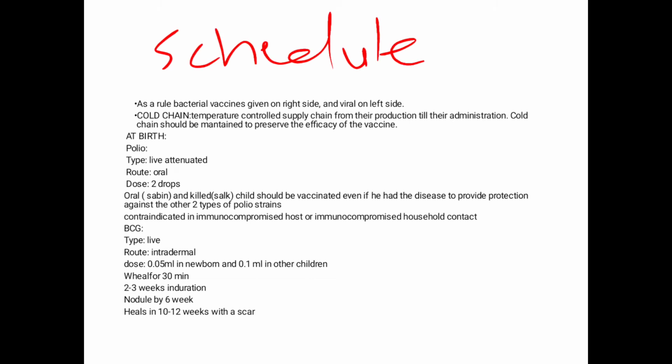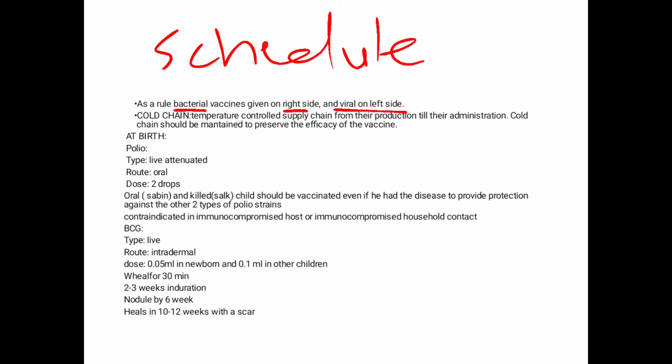Now we'll be coming to the schedule that is usually followed, and this schedule includes both EPI and non-EPI, and at the end of the lecture we'll be discussing the EPI vaccines. Remember, as a rule, the bacterial vaccines are given on the right side and the viral on the left side. And one more thing to remember is that in case of children, the intramuscular vaccines are given on the lateral side of the thigh and not on the buttocks, because the area of the buttocks is the area where there is a diaper, and that area is prone to developing contamination and infection.